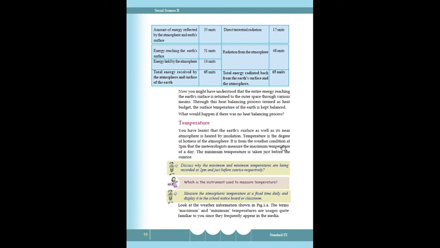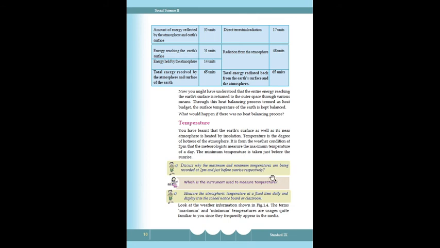meteorologists measure the maximum temperature. In the news, maximum and minimum, highest or lowest temperature. At which time is the maximum temperature calculated? The meteorologists measure the maximum temperature at 2 p.m. and the minimum temperature is taken just before sunrise. Which instrument is used to measure the temperature? Thermometer.